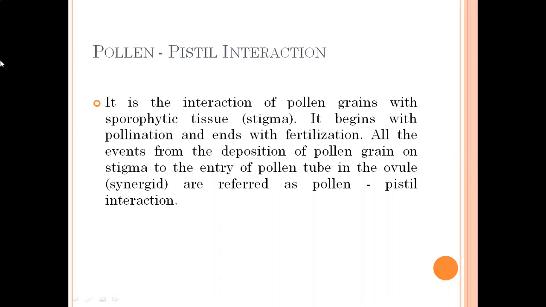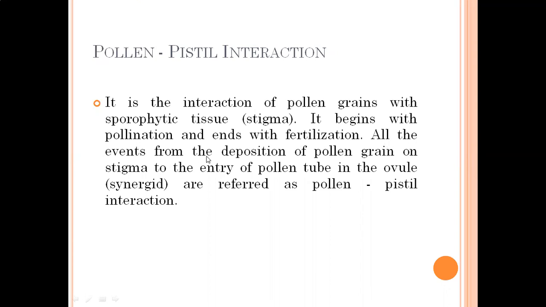Pollen-pistil interaction begins with the deposition of pollen grain on the stigma, that is pollination, and it ends with the fertilization process. Fertilization means union of male gamete with the female gamete.